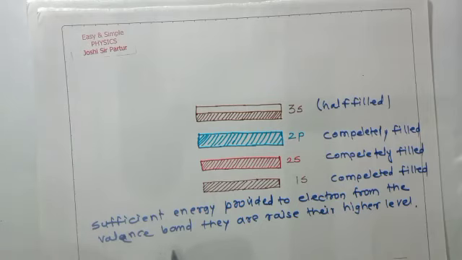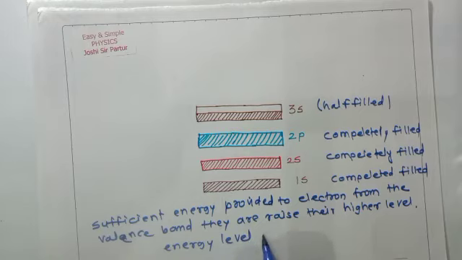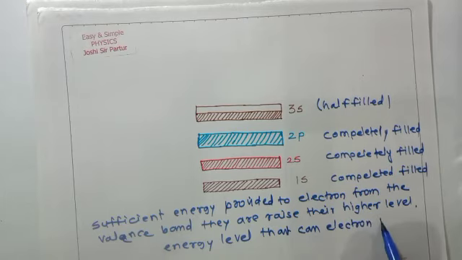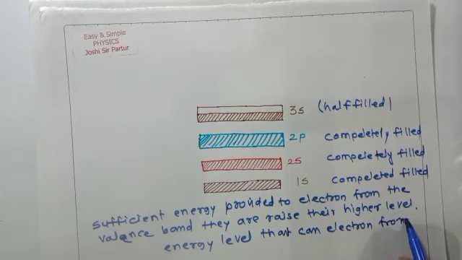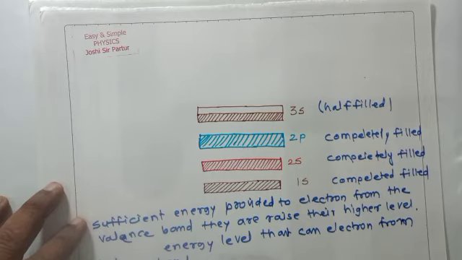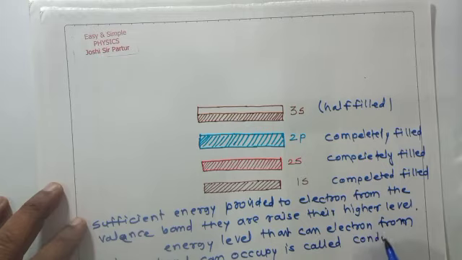That means the energy level that an electron from the valence band can occupy is called the conduction level.